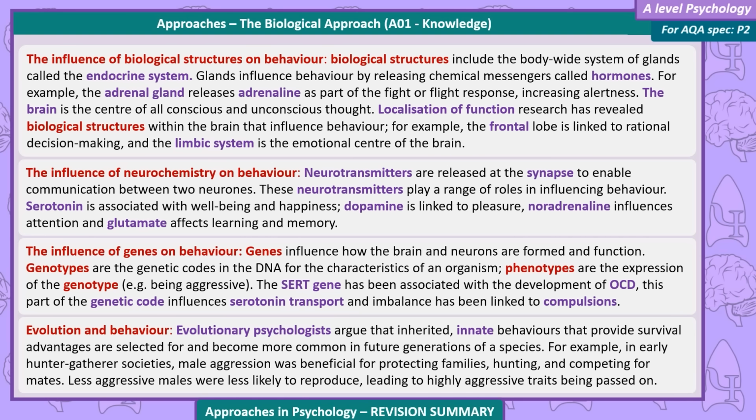Evolution and behaviour. Evolutionary psychologists argue that inherited, innate behaviours that provide survival advantages are selected for and become more common in future generations of a species. For example, in early hunter-gatherer societies, male aggression was beneficial for protecting families, hunting, and competing for mates. Less aggressive males were less likely to reproduce, leading to highly aggressive traits being passed on.